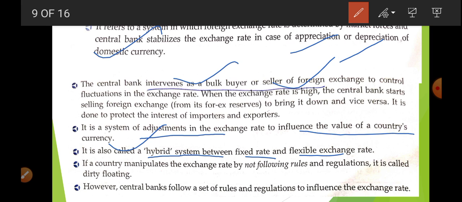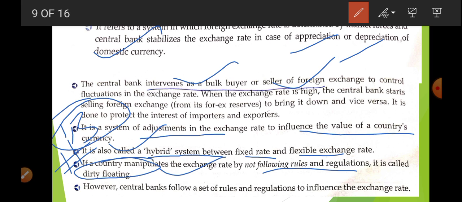If a country manipulates the exchange rate by not following the rules and regulations, this is known as dirty floating. It is very important for your 1 mark and 3 marks questions. What do you mean by dirty floating exchange rate? The managed floating exchange rate is known as dirty floating when any country does not follow the rules and regulations decided by the International Monetary Fund. The central bank follows a set of rules and regulations to influence the exchange rate.